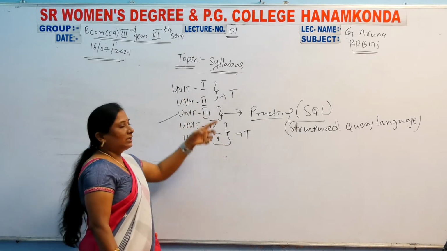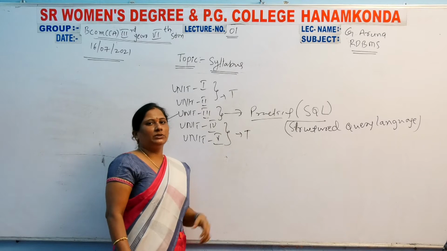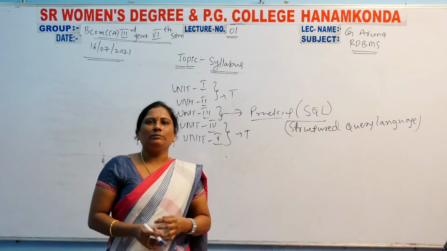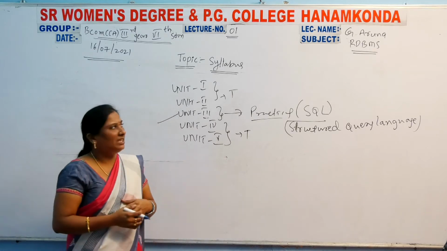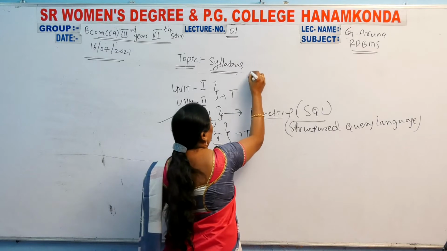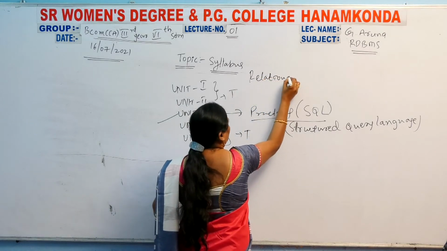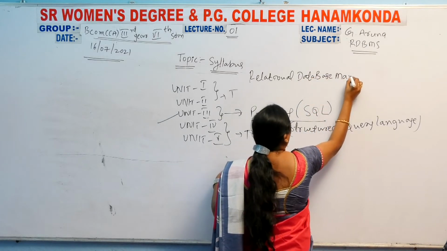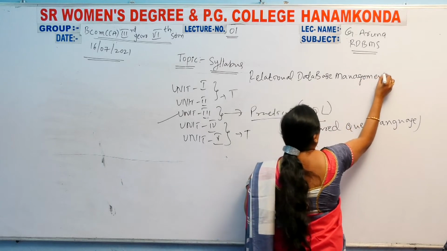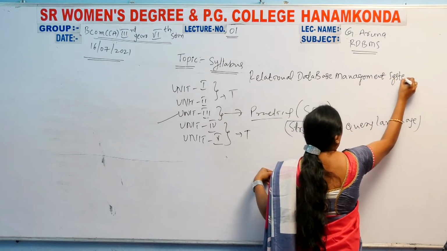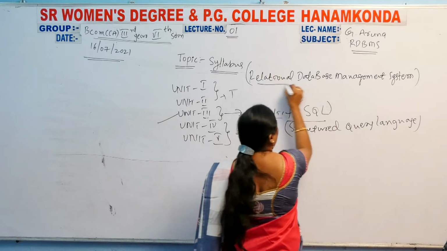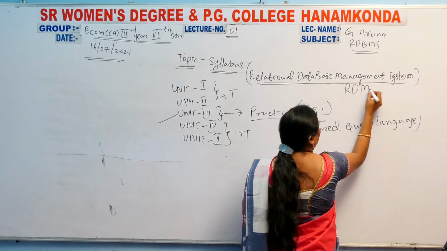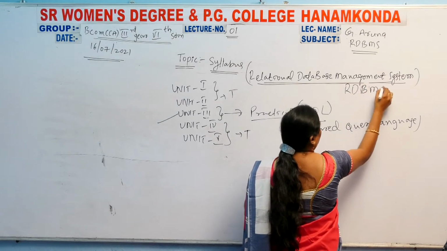Coming to the first, second, third and fourth units, what is our subject name? Relational Database Management System. RDBMS means Relational Database Management System. This is our subject name, and the short form is RDBMS.